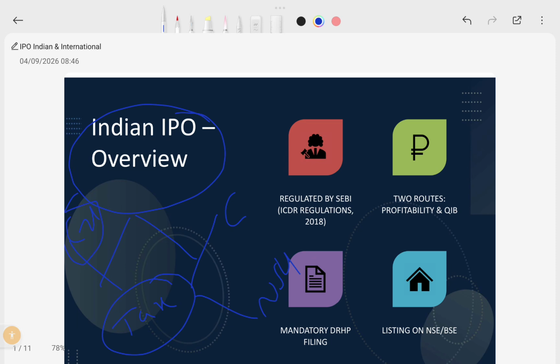Regularly, India's IPO overview is governed by SEBI. SEBI gives the instructions on how to follow the process. There are two routes for Indian IPOs. One is the profitability route, and the other is the qualified institutional buyers route. Qualified institutional buyers invest in startups or well-established companies. If they invest in a startup, based on their investment proportion, we can go for an IPO even if we don't comply with the profitability conditions. I will tell you the conditions and everything here.